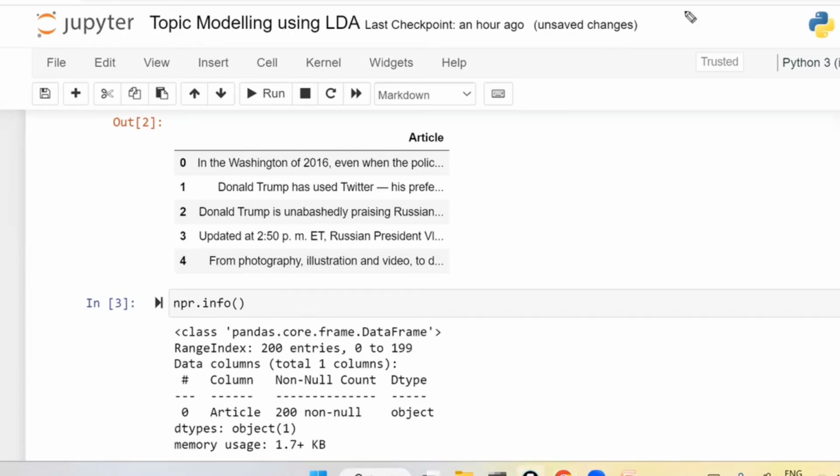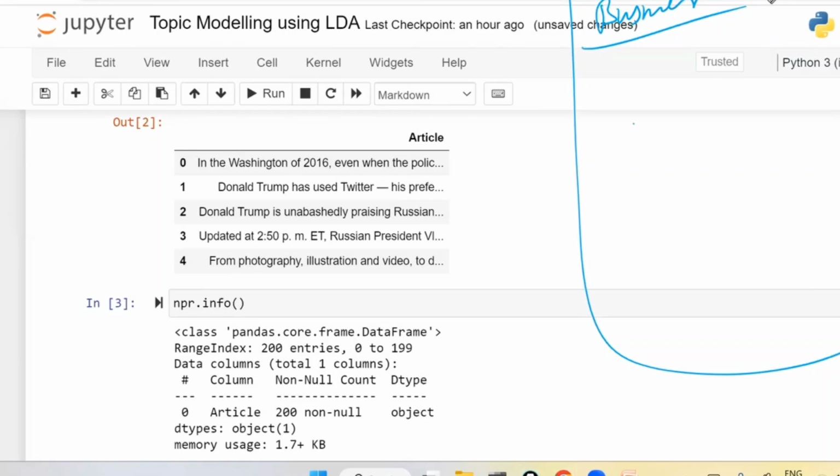For example, in a newspaper there is a column called business, and within business are all the business-related topics. Like 'Adani shares fell 20% today due to the Hindenburg research', that is going to be the heading in tomorrow's newspaper.